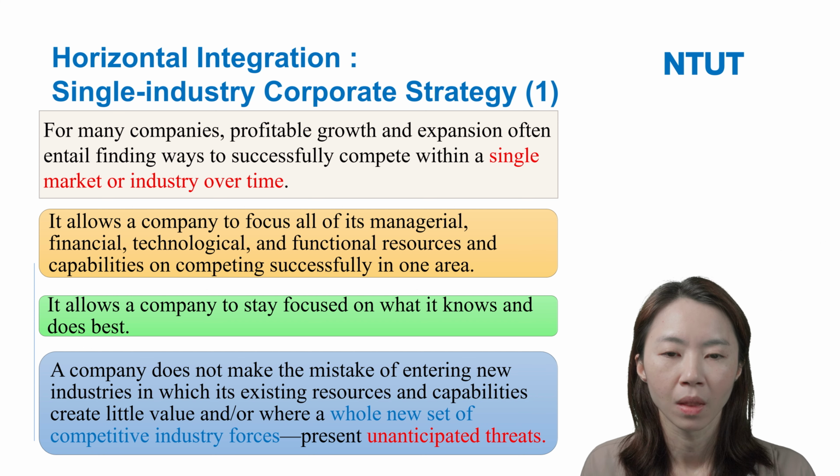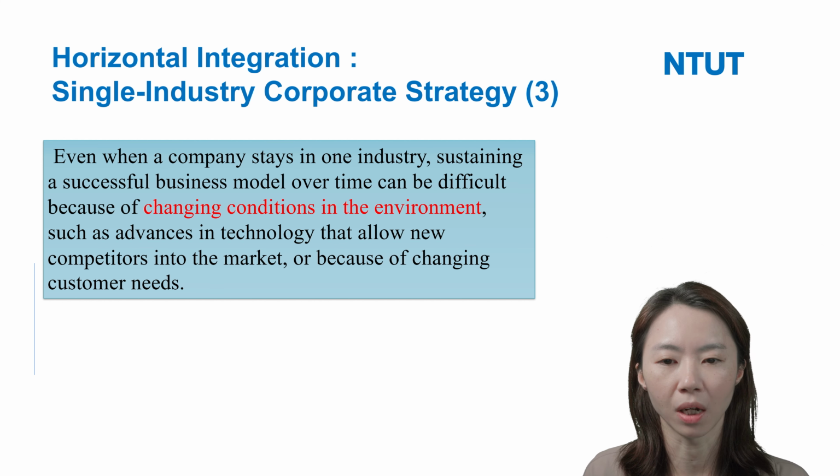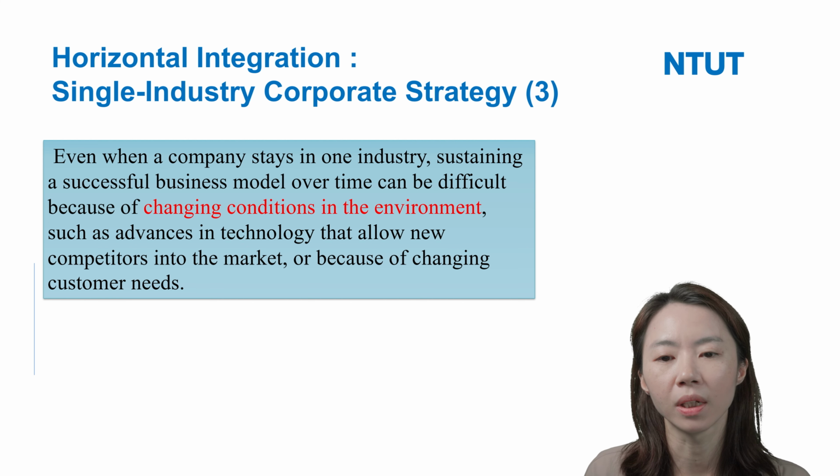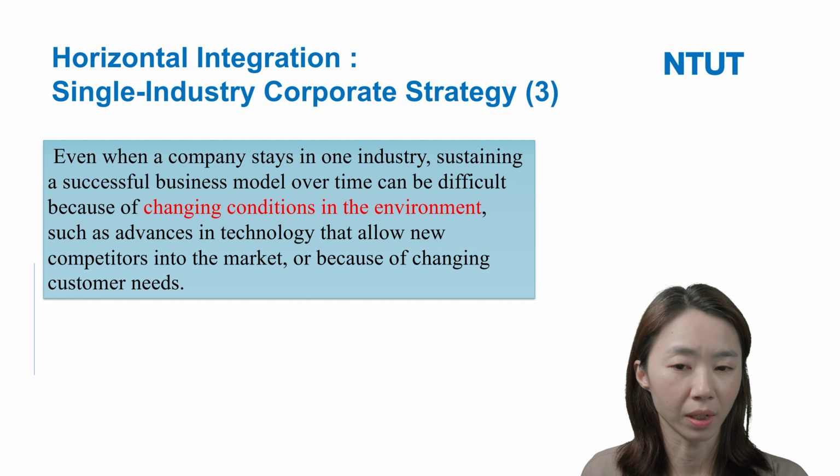Here we want to say that even if a company has stayed in one industry or one market over time, sustaining a successful business is not easy. It can be difficult because of changing conditions in the environment, especially technology change and customer needs.